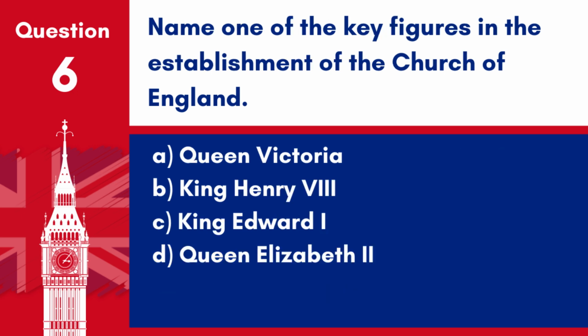Question 6. Name one of the key figures in the establishment of the Church of England. A. Queen Victoria. B. King Henry VIII. C. King Edward I. D. Queen Elizabeth II. Answer: B. King Henry VIII. King Henry VIII was a key figure in the establishment of the Church of England after separating from the Catholic Church in the 16th century.